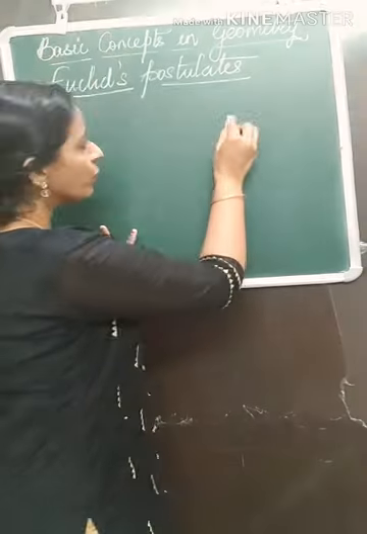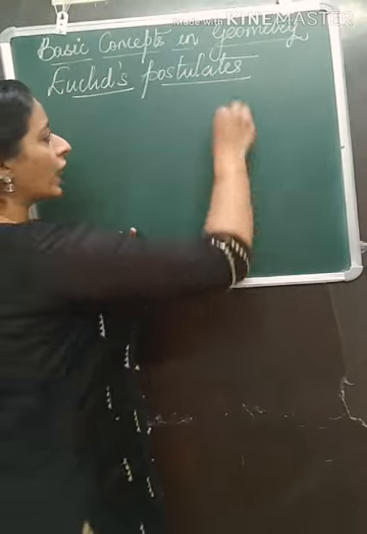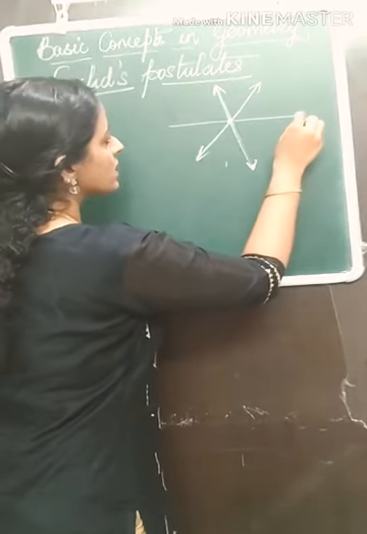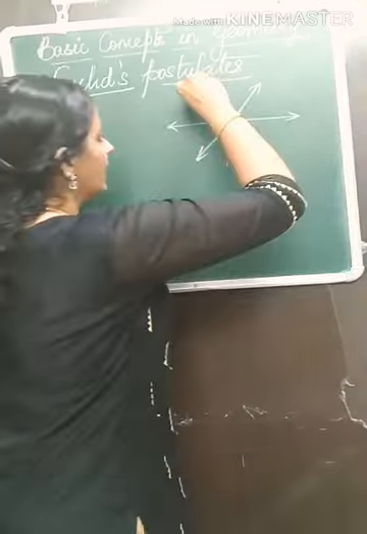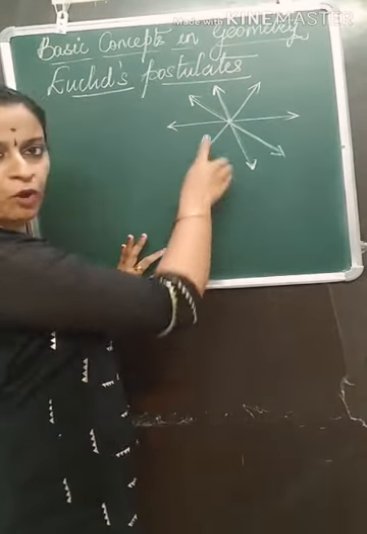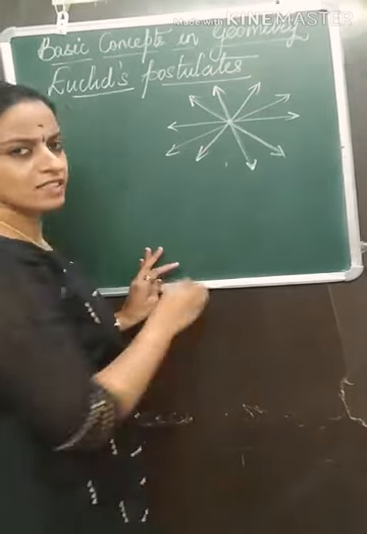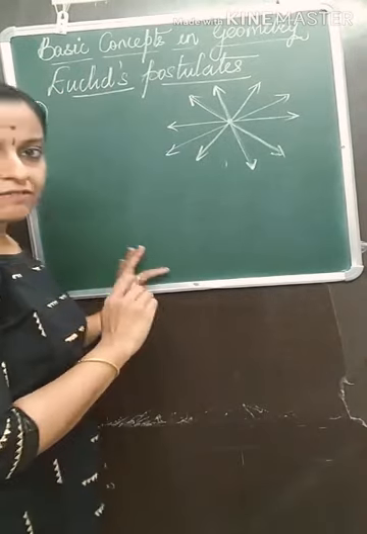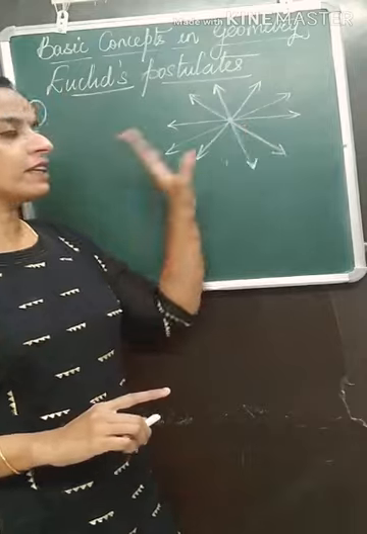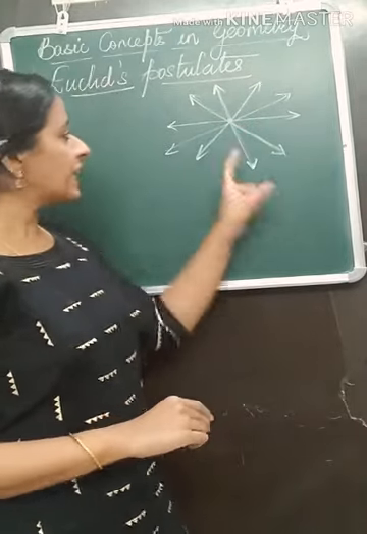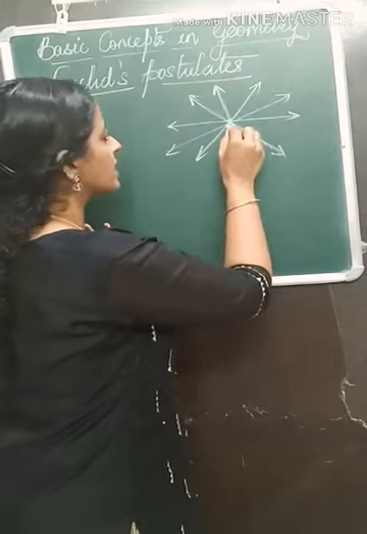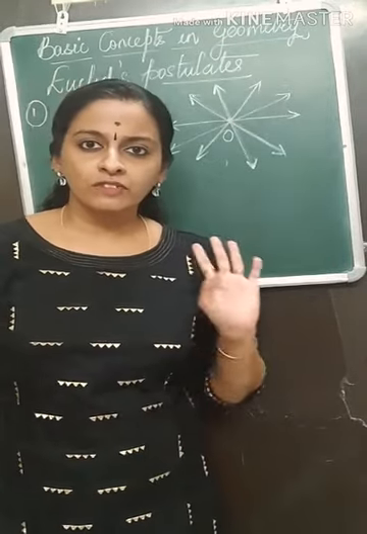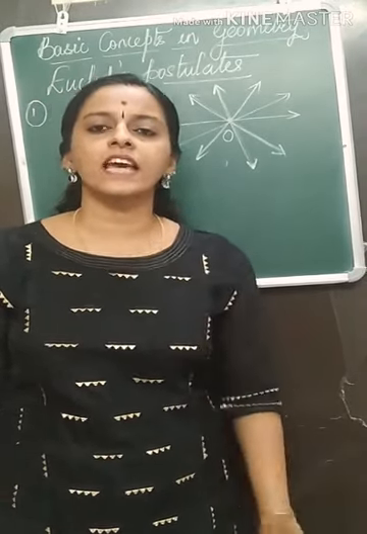Euclid said that if you have a point, you can draw innumerable lines through this given point. We have discussed this before also once. Euclid said that if you have a point, you can draw an infinite number of lines through this point. So you will write that statement: infinite lines can be drawn through a given point. You have to write it in your book, and then beside it, show this figure. Let us name this point as O and show innumerable lines. Understood the first postulate?